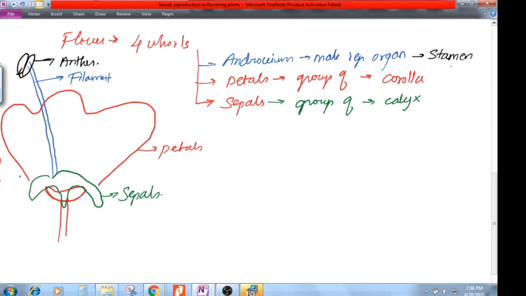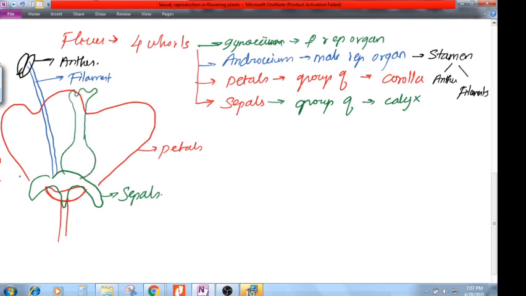Then the final whorl is the gynoecium. Gynoecium is nothing but the female reproductive organ. If I draw a female reproductive organ like this, it has three parts. The whole part is called the pistil, or it is also called the carpel.